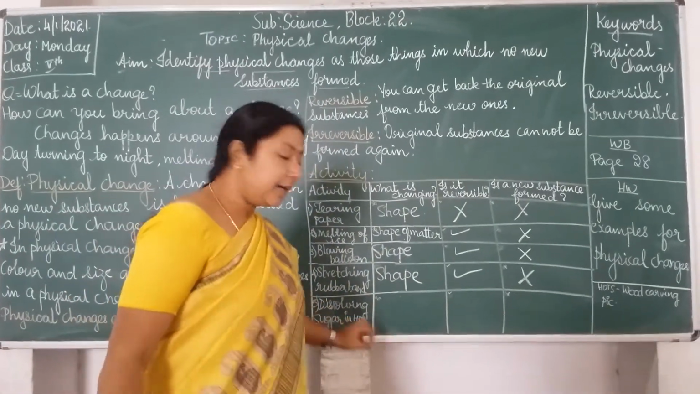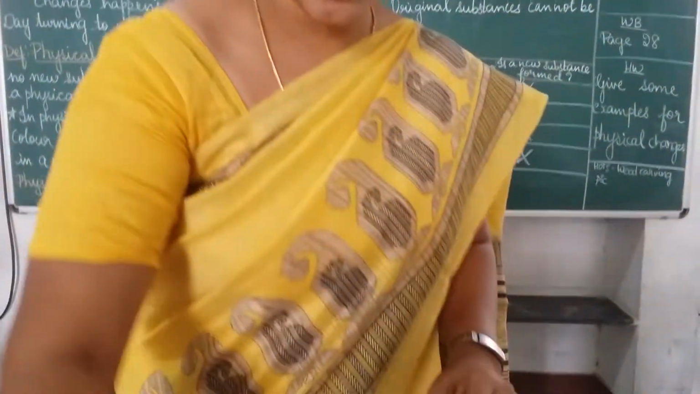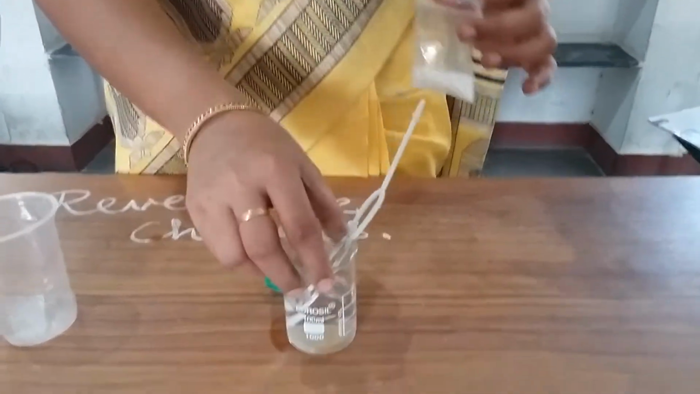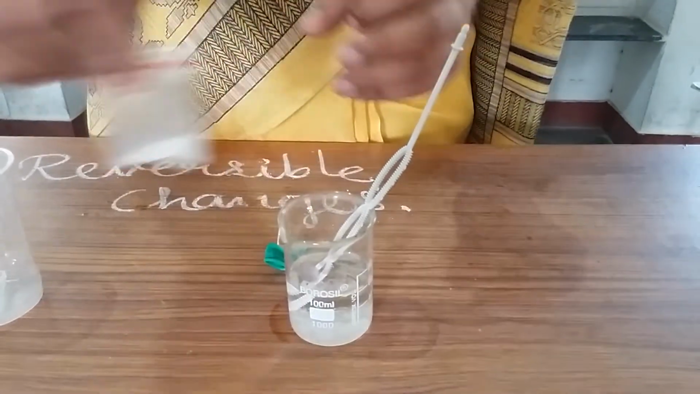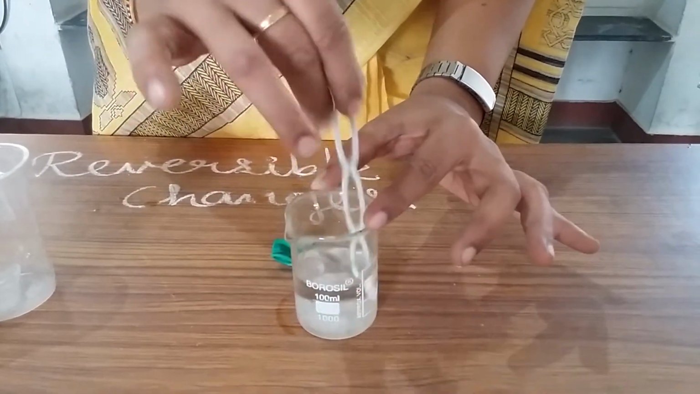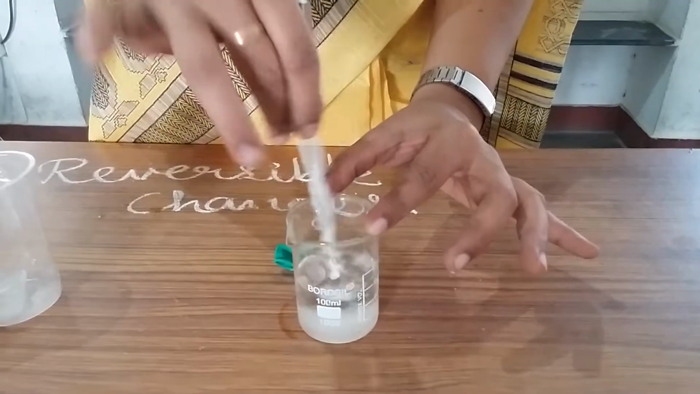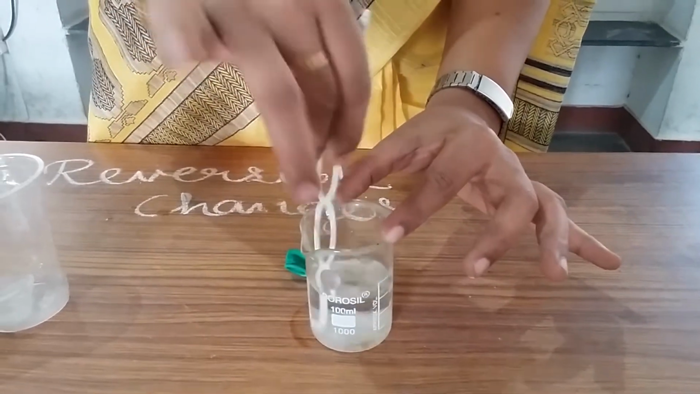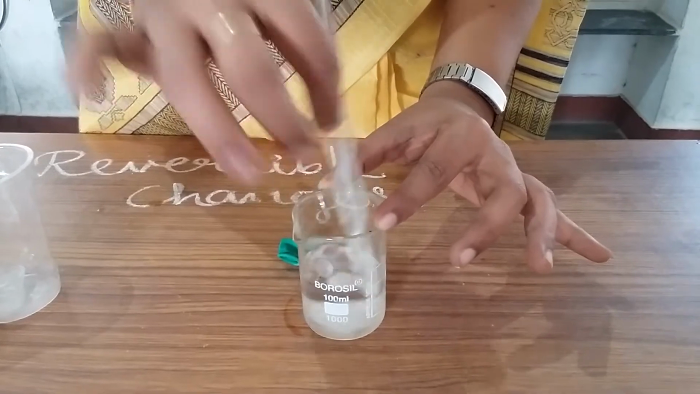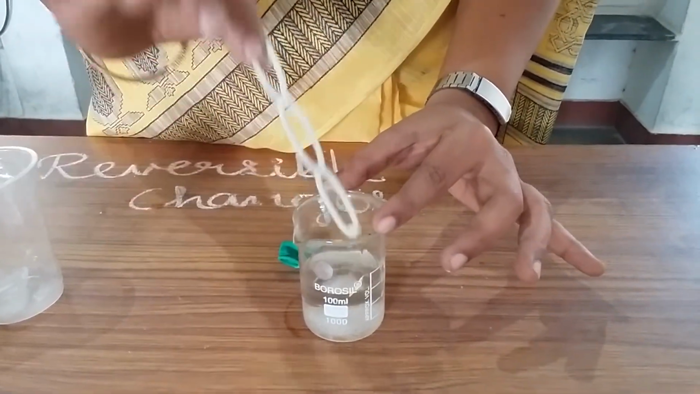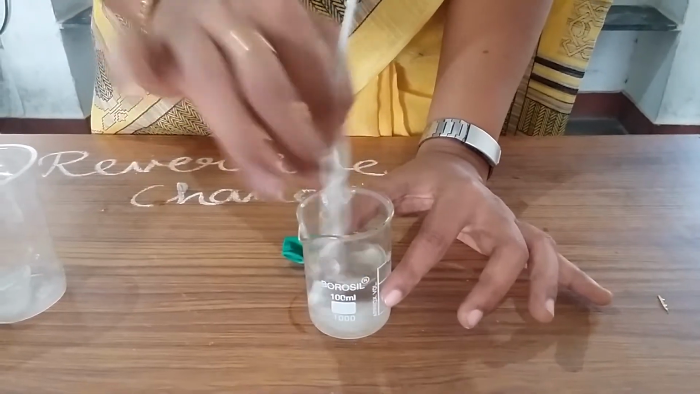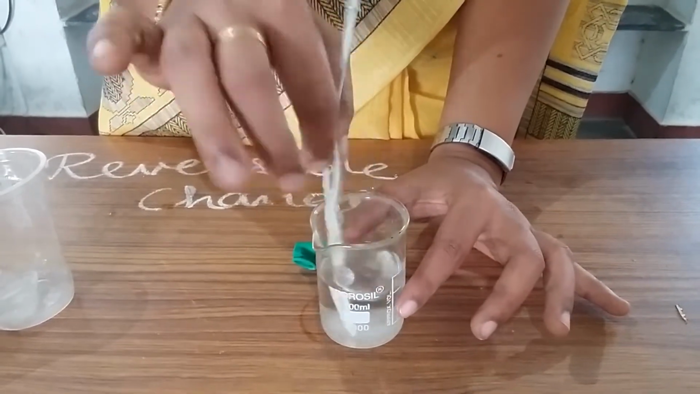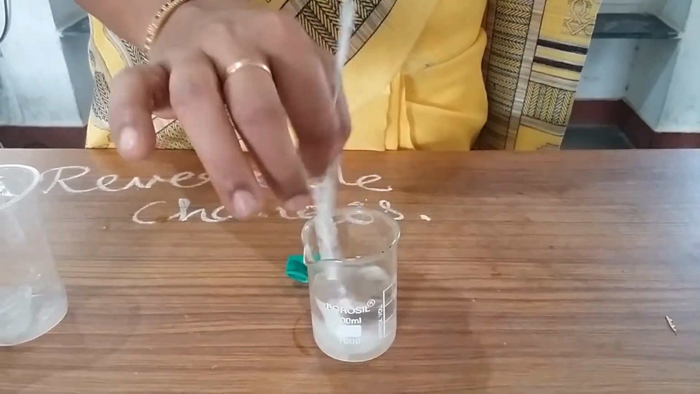The next one, dissolving sugar in water. See, I have some sugar in my hand. See, I have water in this beaker. I am going to add this sugar into this. So what will be the taste of the sugar? It is sweet. When I dissolve it in water, what can you expect there? The water will have sweetness, isn't it? It will taste different. The plain water is tasteless.